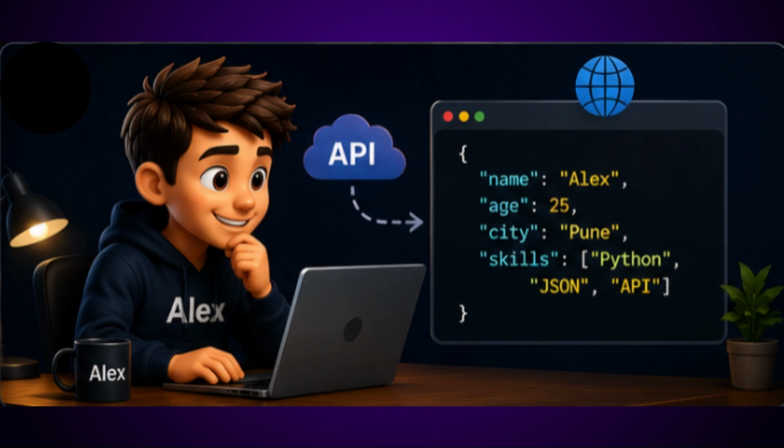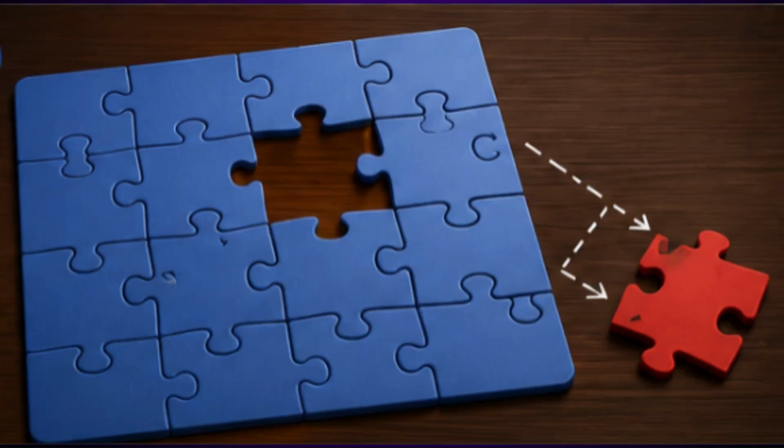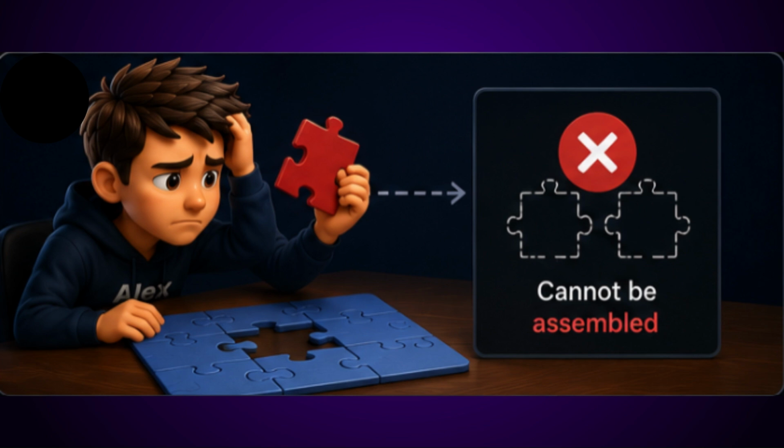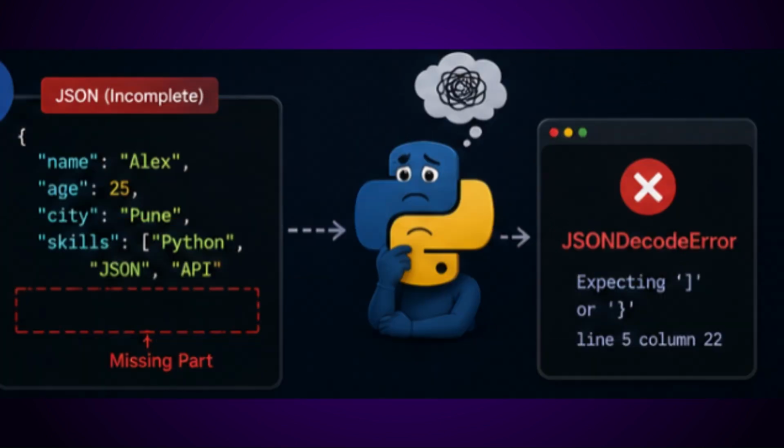Think of it like this. Alex receives a puzzle, but one piece is missing. The puzzle looks almost complete, yet it cannot be assembled correctly. Python feels the same way about JSON.